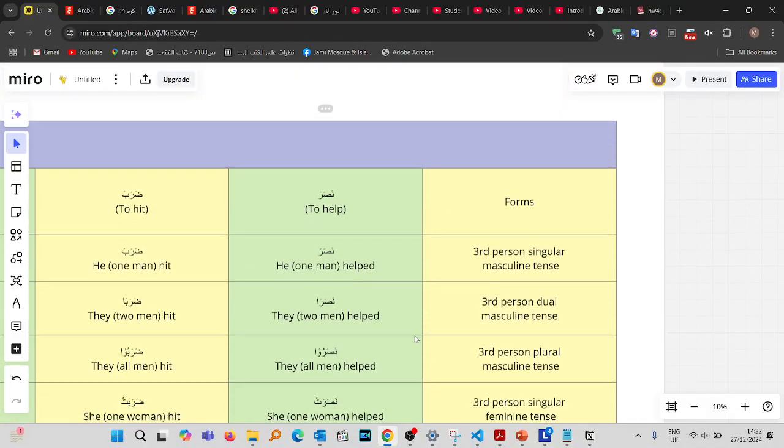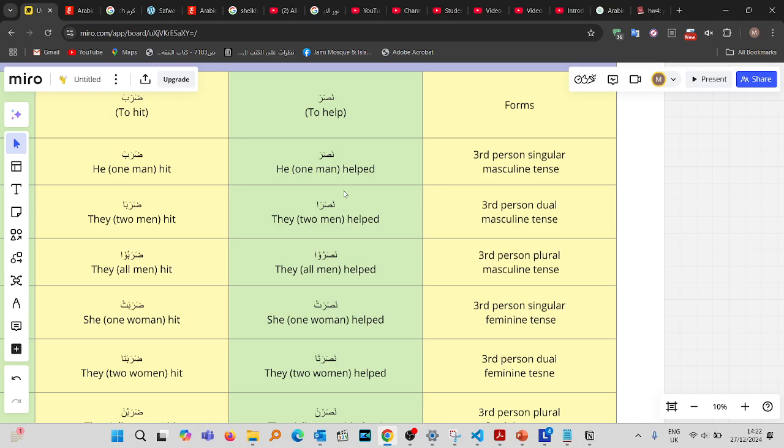So these are different forms of the same verb. When you want to identify whether the verb is thulathi, and thereafter whether the thulathi is mujarrad or mazid fi, or after finding out the verb is rubai, whether it's rubai mujarrad or rubai mazid fi, you look at the third person singular masculine tense form.